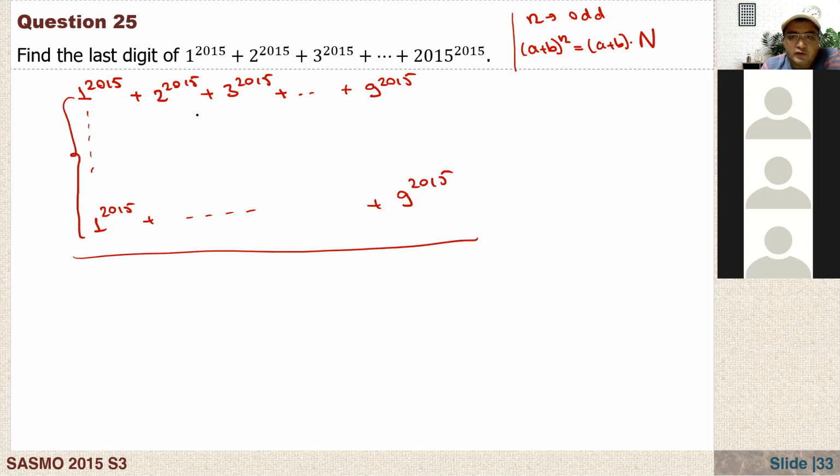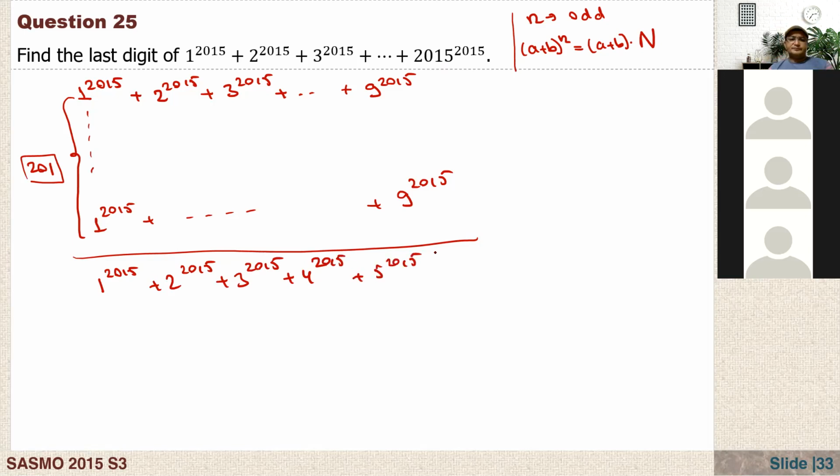Starting from 1 to 2010, let's say, we have 201 groups. And here we still have 1 to 5. So the last row is 1 to the power of 2015, 2 to the power of 2015, 3 to the power of 2015, 4 to the power of 2015, and 5 to the power of 2015.